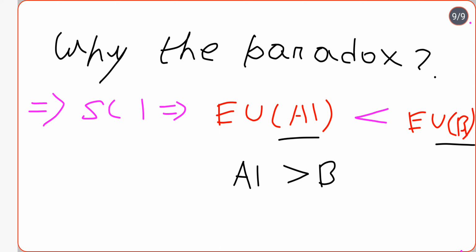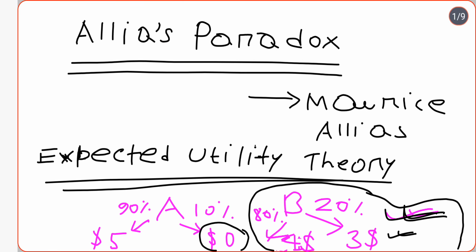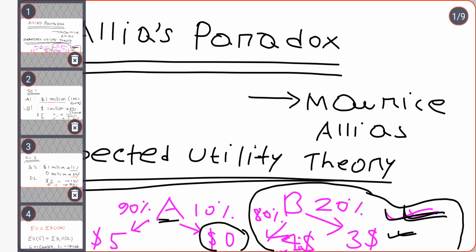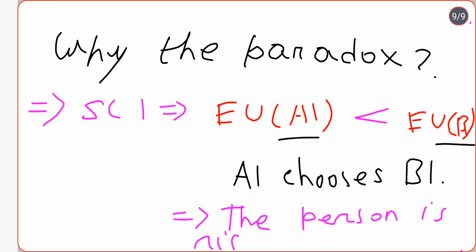So, expected utility theory tells us that the person always chooses the option which has greater utility. As I have told here also, in expected utility theory, if I have greater expected utility in option B, I will obviously choose B. But here the person is not choosing B. Generically, the person is choosing A1 because the person is risk averse here. So he is actually avoiding the risk here.